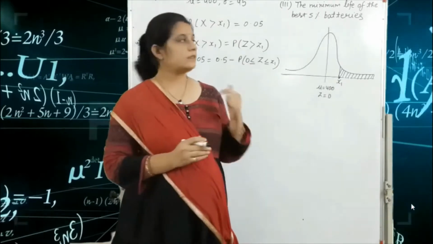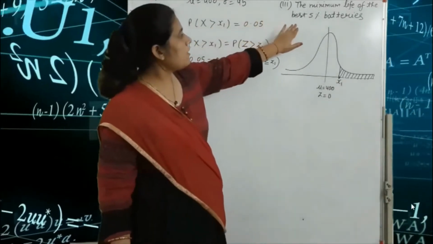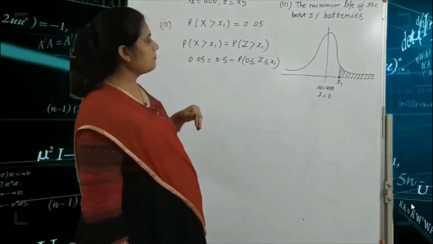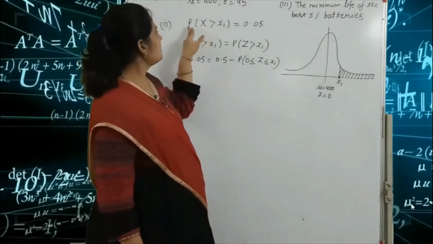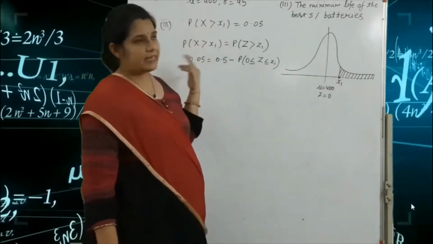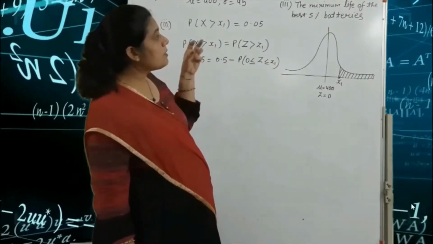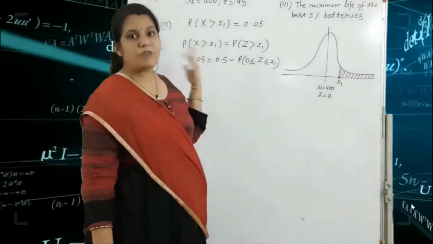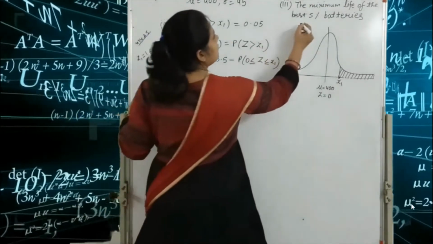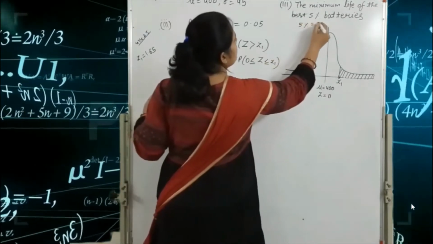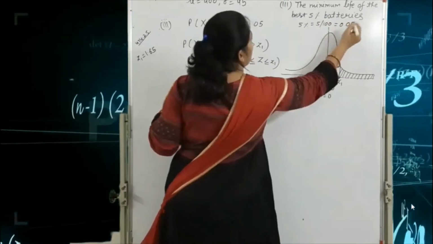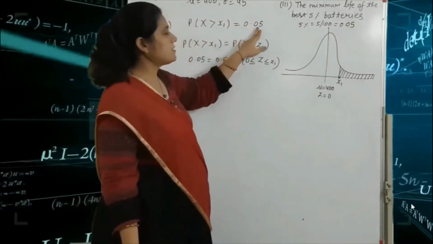Third is the minimum life of the best 5% batteries. For example, we consider capital X greater than x1, because of the minimum life, so we find the minimum value of x. Here 5%, that means 5 by 100, that means 0.05. So we write here 0.05.